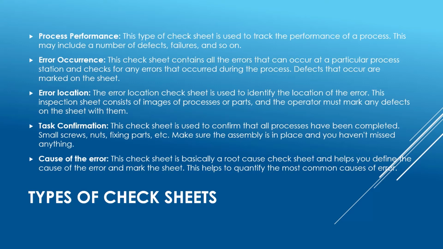Error location. The error location check sheet is used to identify the location of the error. This inspection sheet consists of images of processes or parts, and the operator must mark any defects on the sheet. Task confirmation. This check sheet is used to confirm that all processes have been completed, such as small screws, nuts, fixing parts, etc. Make sure the assembly is in place and you haven't missed anything. Cause of the error. This check sheet is basically a root cause check sheet and helps you define the cause of the error and mark the sheet. This helps to quantify the most common causes of error.